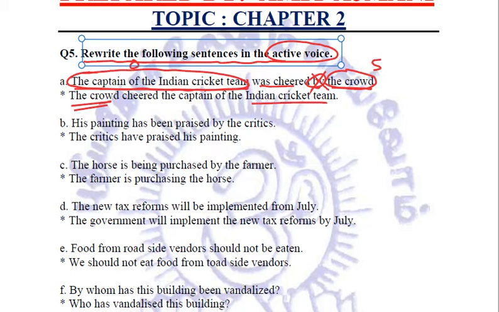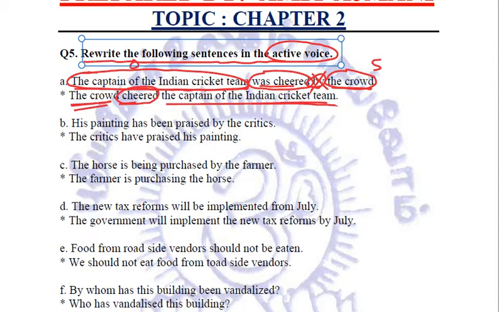The word by will be removed, and was cheered is the passive form of the verb used. We have to use it in the active voice. So the answer in active voice will be, first of all, the crowd cheered the captain of the Indian cricket team.